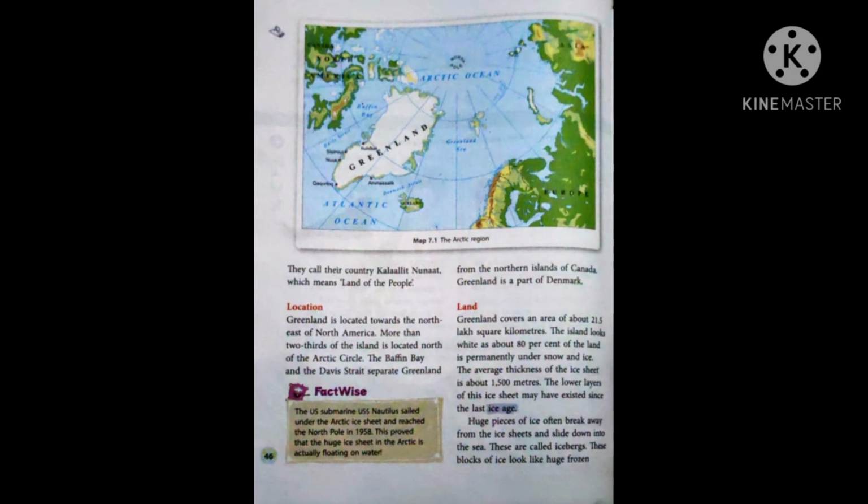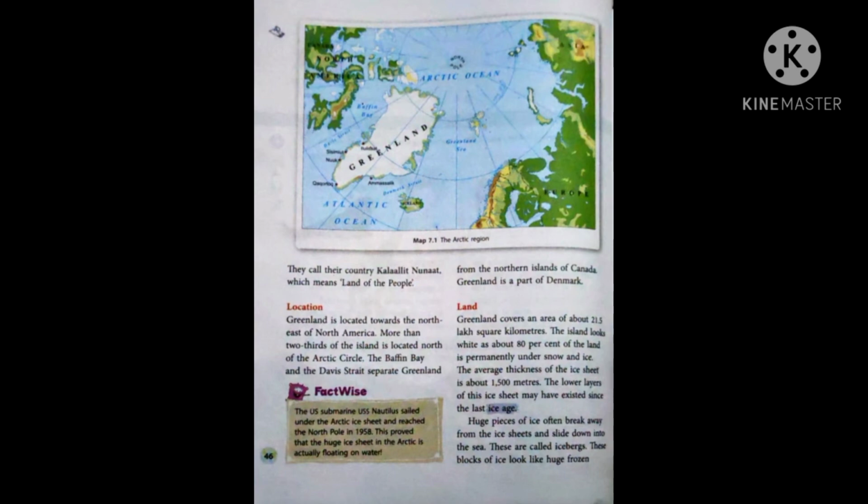The island looks white as about 80% of the land is permanently under snow and ice. The average thickness of the ice sheet is about 1,500 meters. The lower layers of this ice sheet may have existed since the last ice age. Students, do you know what is the ice age? Ice age, as the word shows, ice means barf. Yes, very good. Ice age means the time many years before when thick ice sheets covered large areas of land.